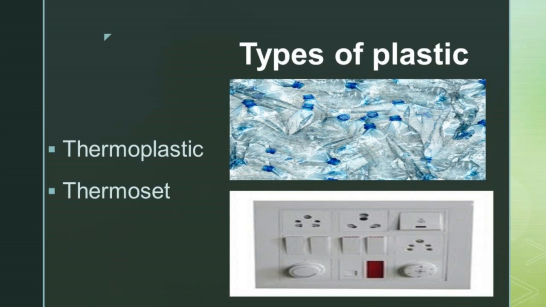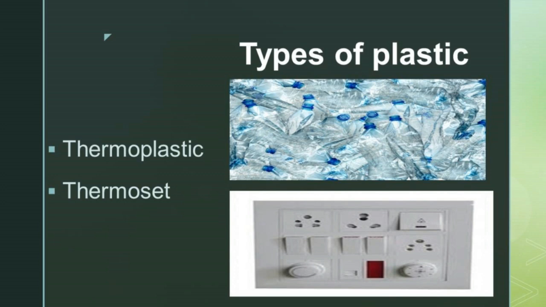That means once we have used it, we should not use it for another purpose. So it is named thermoplastics. These plastics can be modified and turned into another plastic through the process of recycling. Once we have used it, we can use it for another purpose. This is thermoplastic. Next, we are going to see about thermoset.